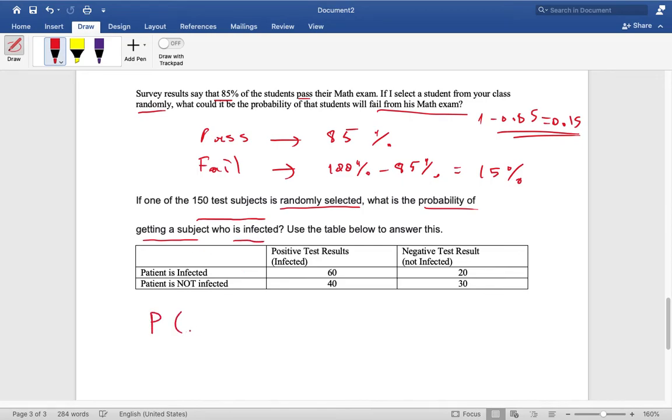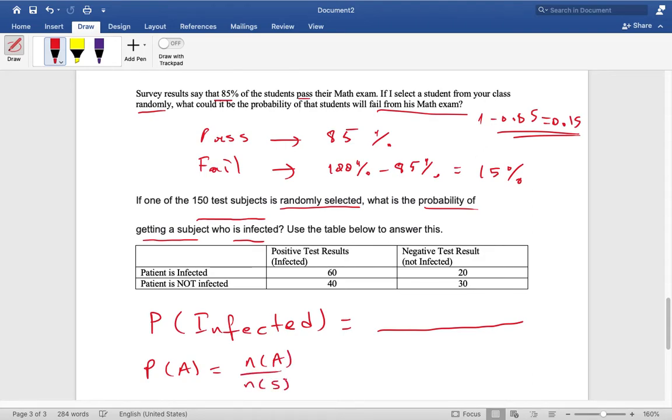So probability of infected, this is our question. So what is the rule for the probability of any event? Probability of event A is equal to n(A) over n(S), which means how many times this event occurs in your list, and what is the size of the sample space?